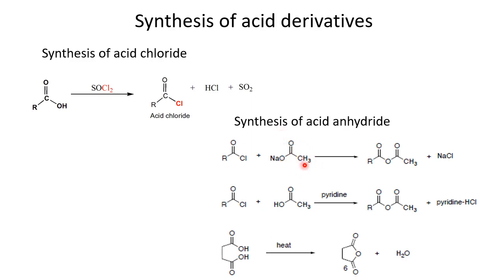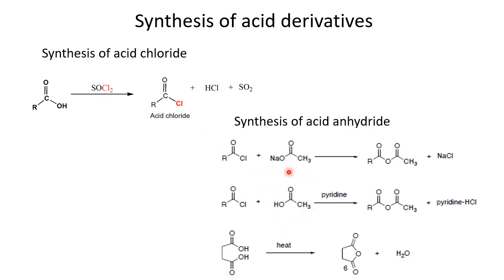One such method is reported here, where they are treated with the sodium salt of the methyl ester, or ethyl ester here. So this ethyl ester reacts with this acid chloride, and then we get this acetyl, and with another acid, we get a mixed anhydride of this acetyl acid and another acid.